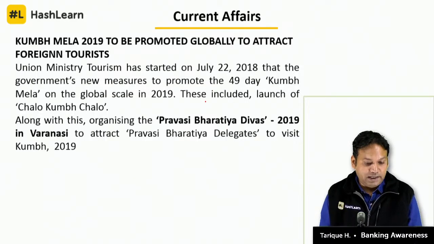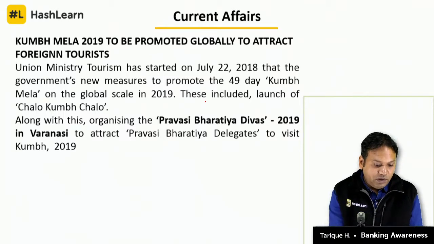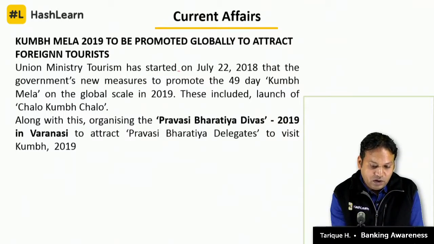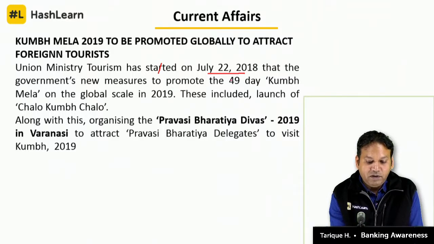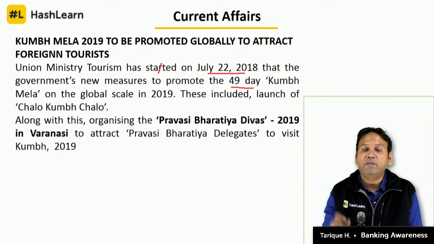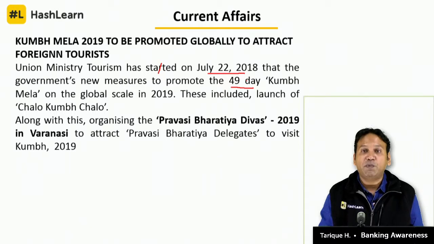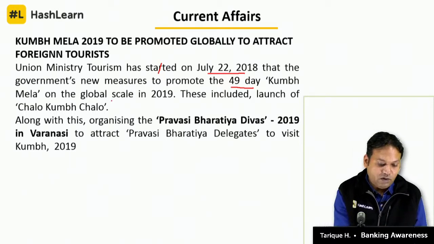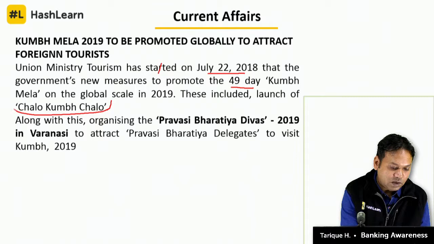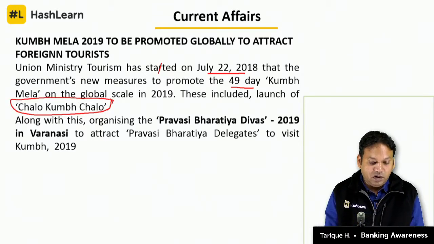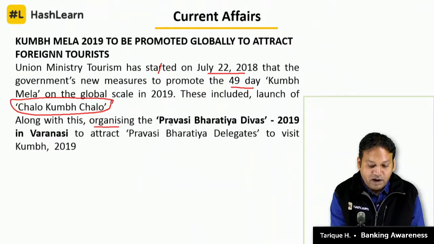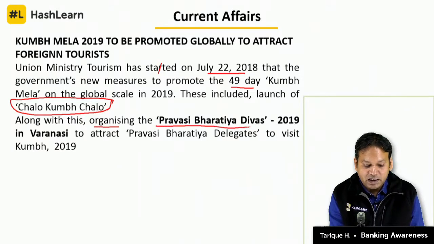Kumbh Mela 2019 to be promoted globally to attract foreign tourists. So Union Ministry of Tourism stated in July 2018 the government's new measure to promote the 49-day Kumbh Mela, मतलब कुंभ मेला जो है 2019 में होने वाला है उसको प्रमोट करने का प्लान है. और इसका जो लॉन्च ऑफ द इवेंट है, चलो कुंभ चलो. So what is the launch of the event? चलो कुंभ चलो. And along with this, they are also planning to organize the प्रवासी भारतीय दिवस 2019 in वाराणसी.